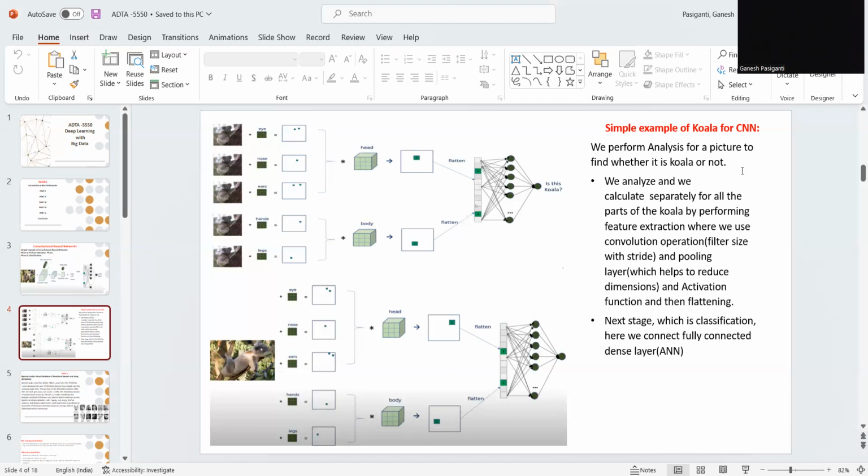When we come to the second part, as you can see, the picture is different, but it is also a koala in a sleeping position. Comparing the first picture and the second picture, the parts of the koala, the eyes, ears, and hands, will be the same, whether it is a different picture or the same picture. But when you look at the filter positions for the eyes, nose, ears, legs, and hands, they have changed because the position of the koala is not the same in the first picture and the second picture.